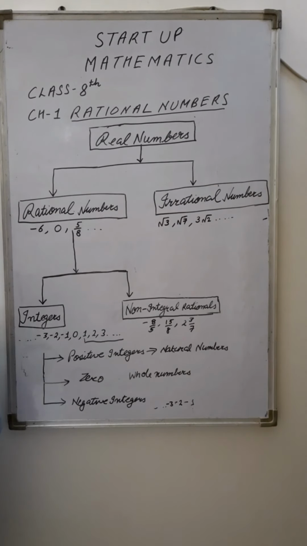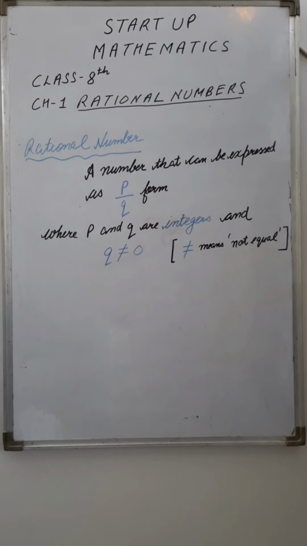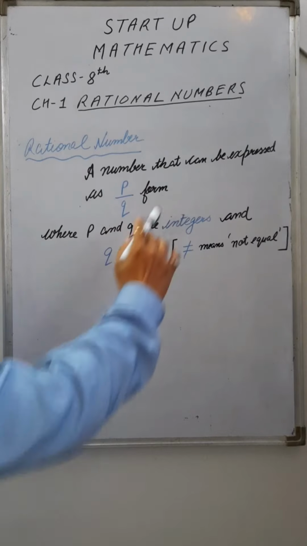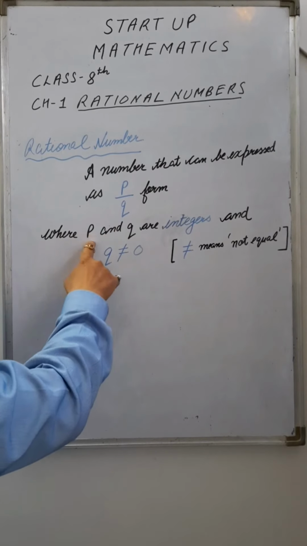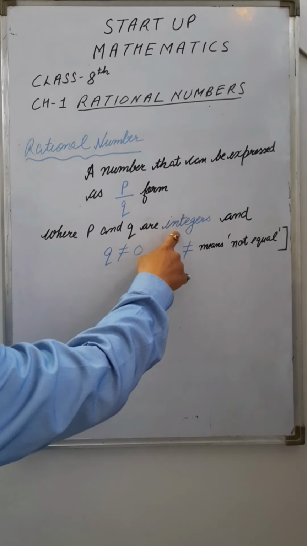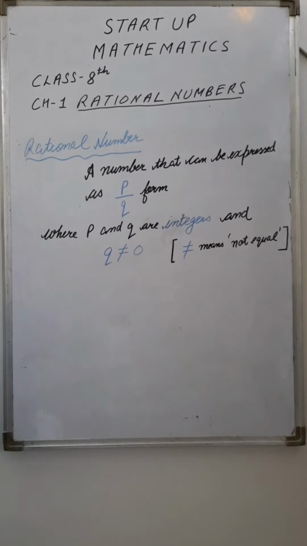Now we will discuss what a rational number is. A rational number is a number that can be expressed in P by Q form, where P and Q are integers and Q is not equal to 0.